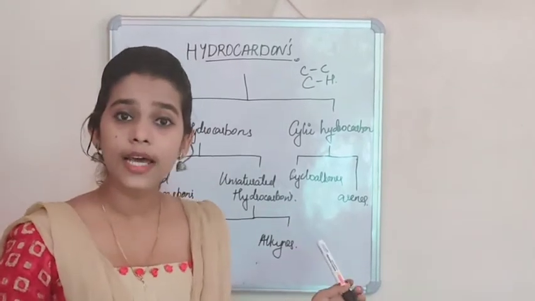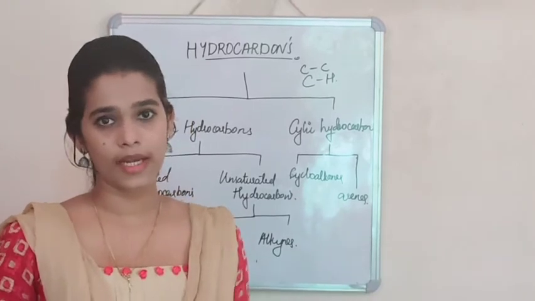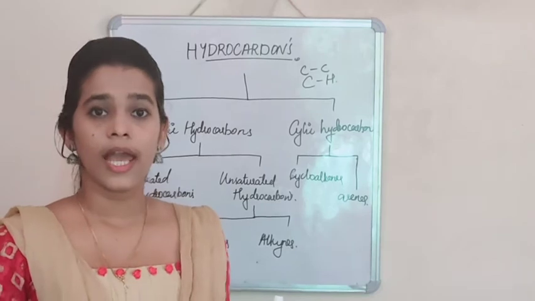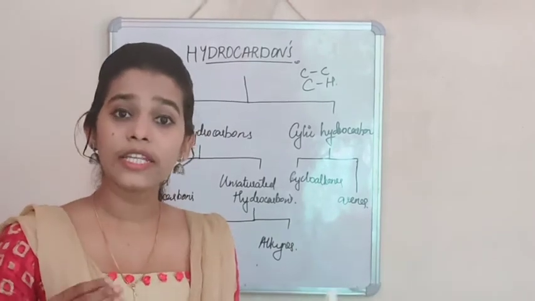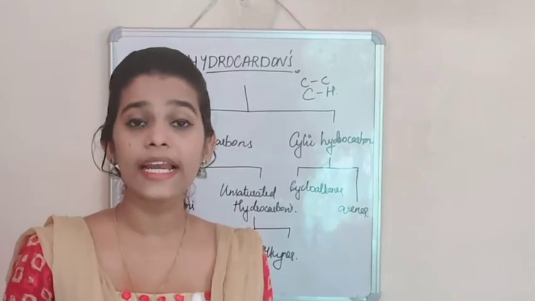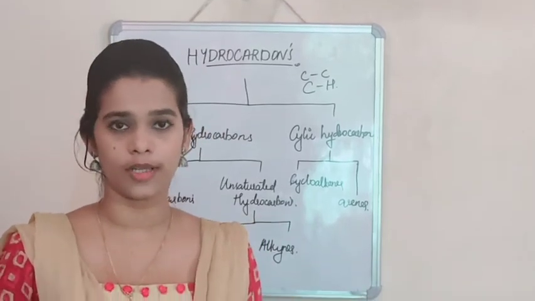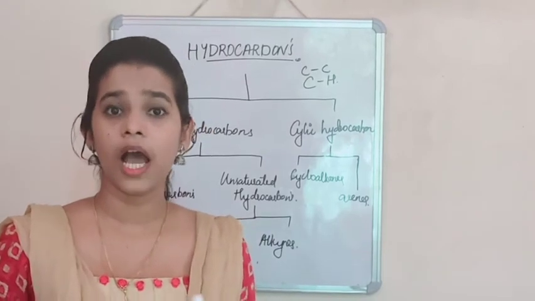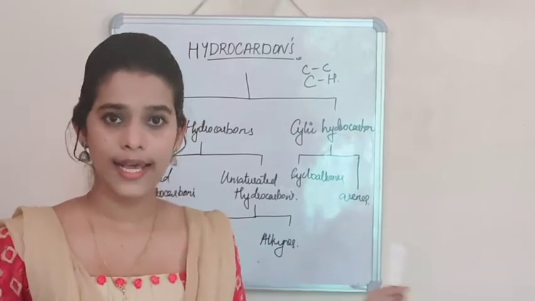Cyclopropane, cyclopentane are a few examples of that. And arenes are the cyclic compounds which contain multiple bonds in them. For example, benzene, naphthalene are a few examples of arenes.